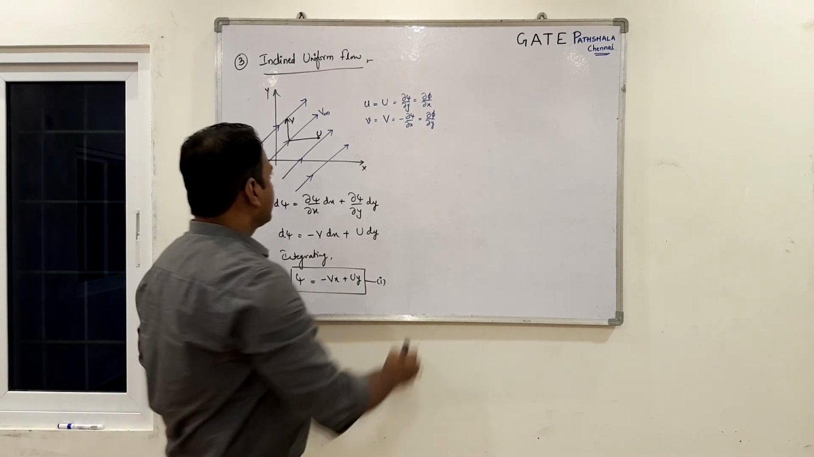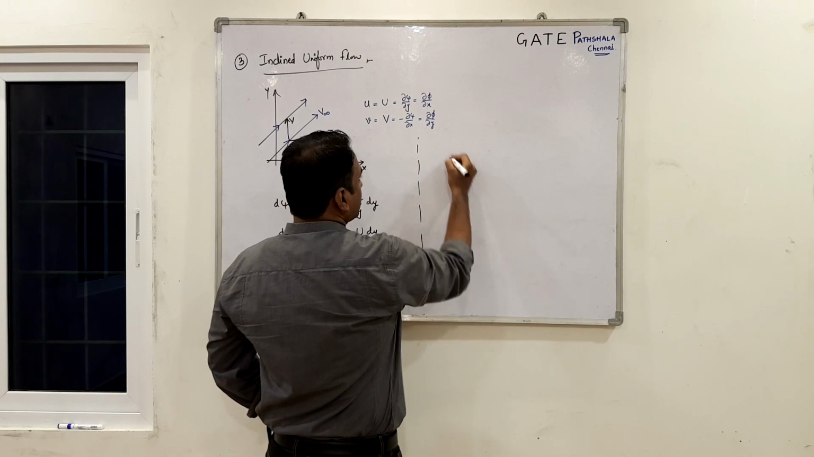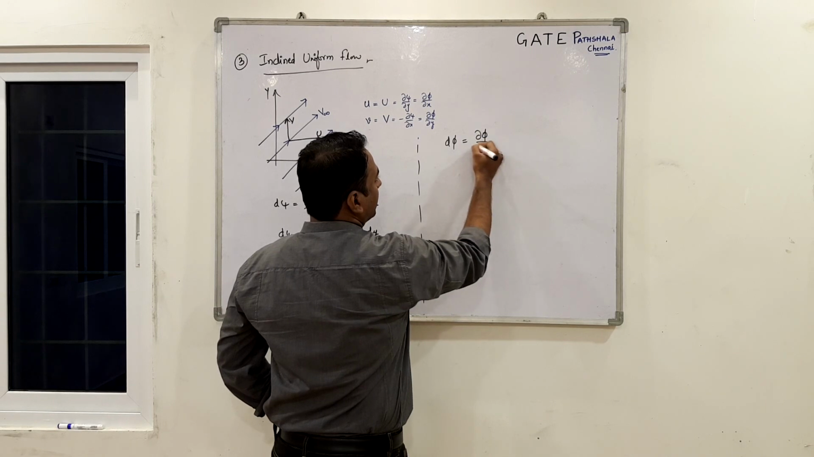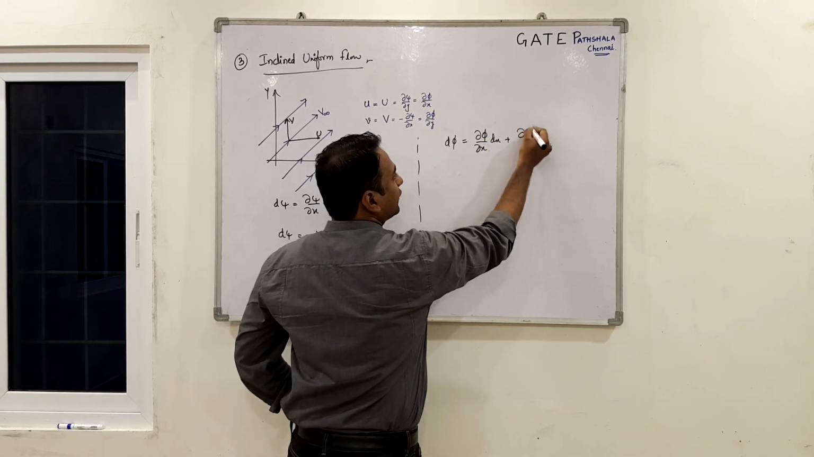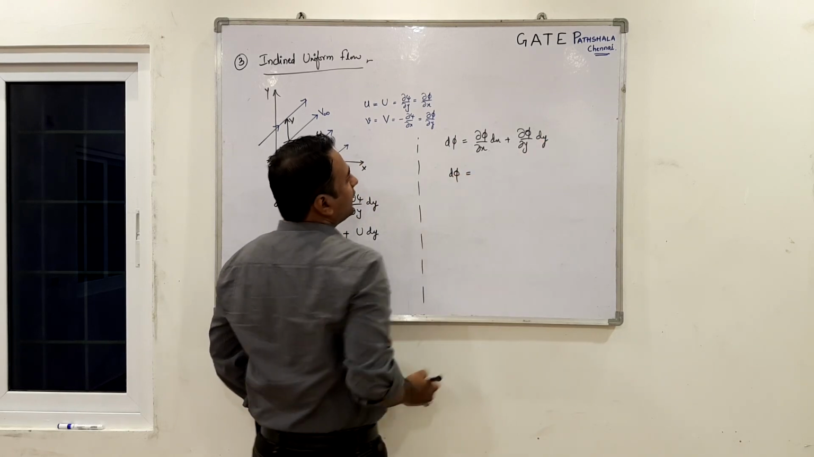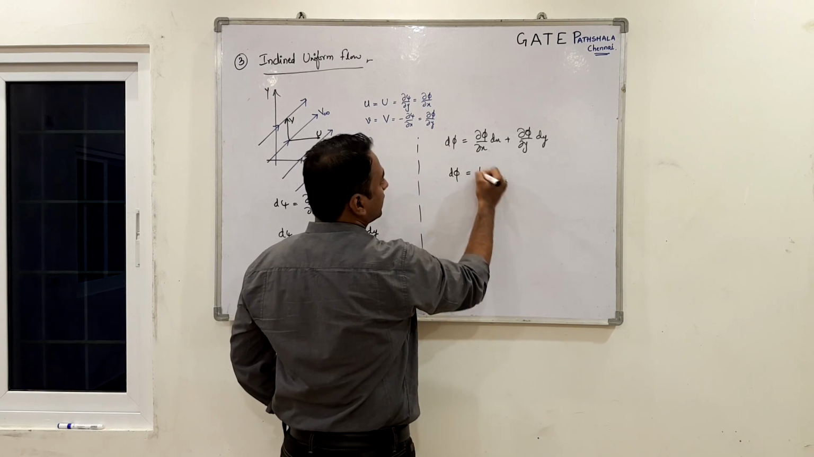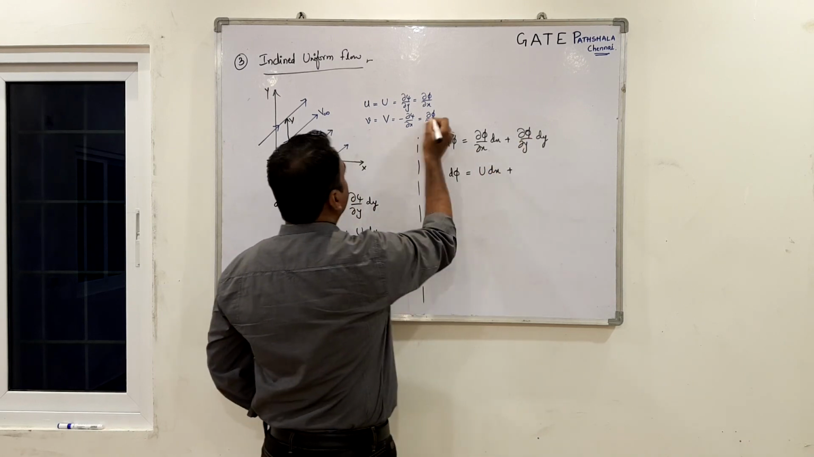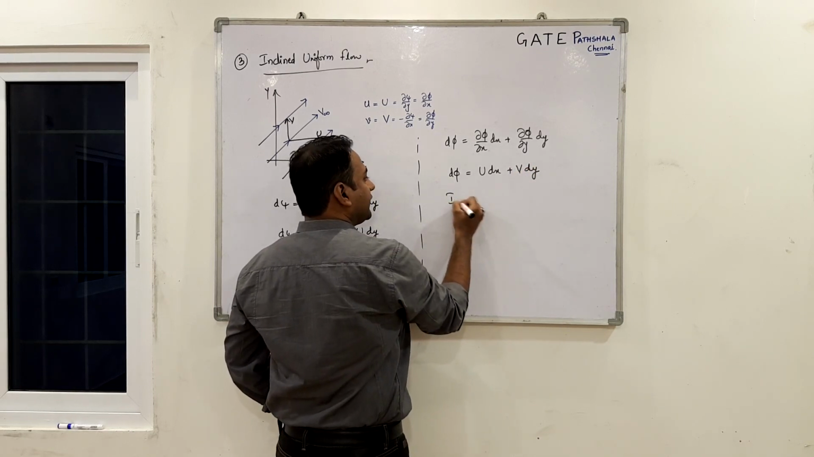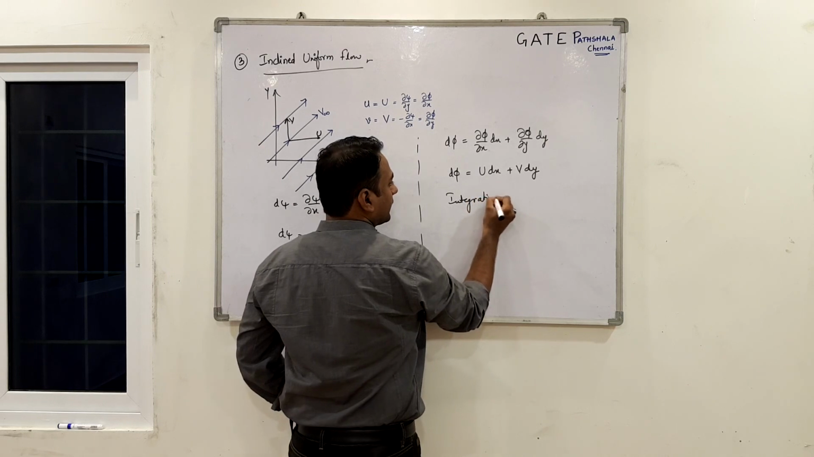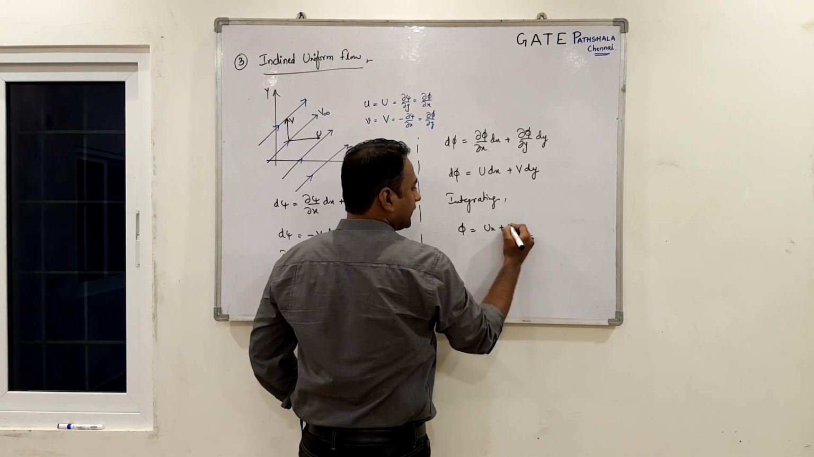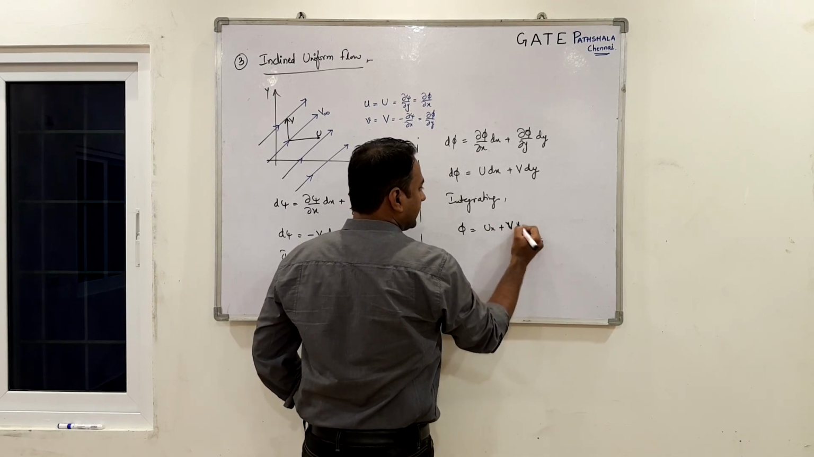Okay, let's work with the potential function. So let's find it out. D phi can be written as dou phi by dou x into dx plus dou phi by dou y into dy. Come on guys, quickly finish it off. Dou phi by dou x is what? U dx. Dou phi by dou y is what? V dy. So integrating, we get phi equals Ux plus Vy.